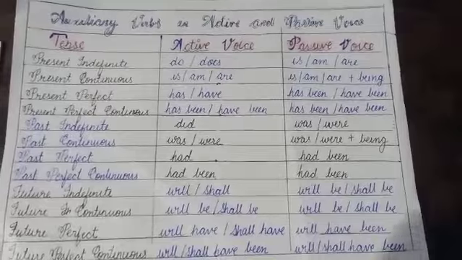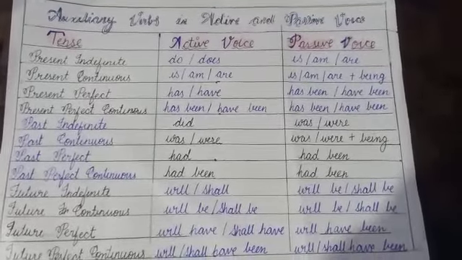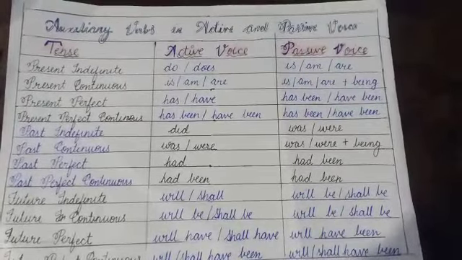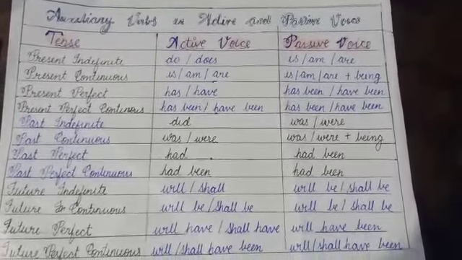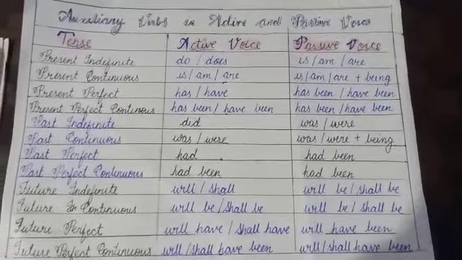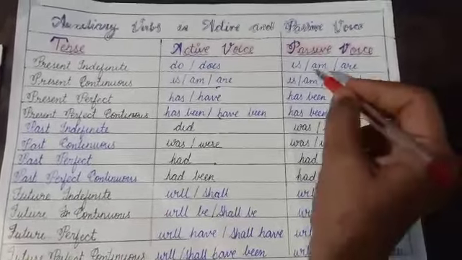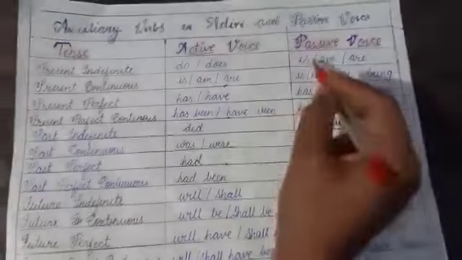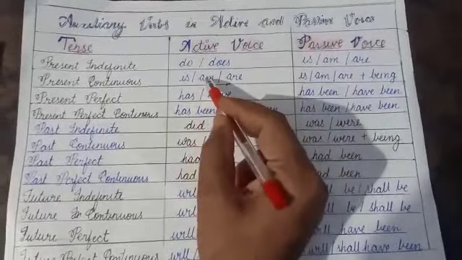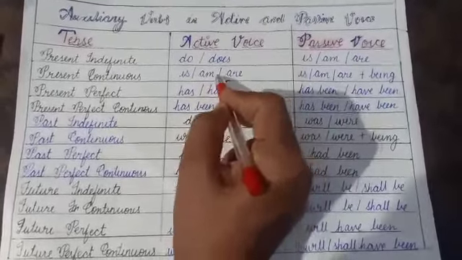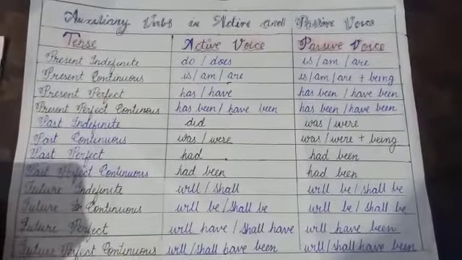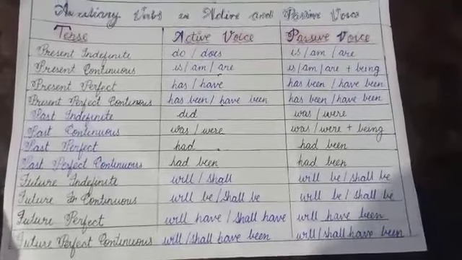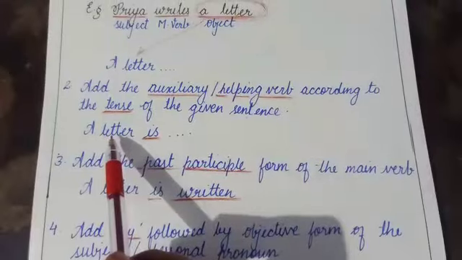Here is a list of auxiliary verbs in active and passive voice. You have to be very careful while using the helping verbs because they are quite different in tense and passive voice. For example, in passive voice we use is, am and are in present indefinite tense, whereas they are used in present continuous tense in active voice. So you can take a screenshot or note it down so that you can learn it later.